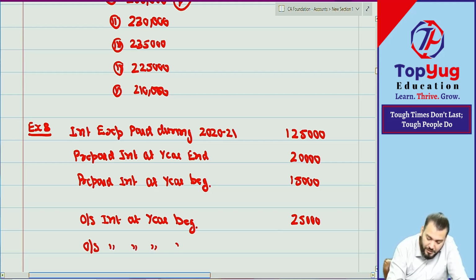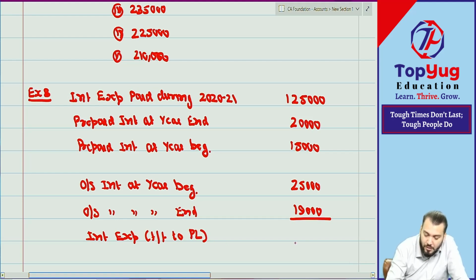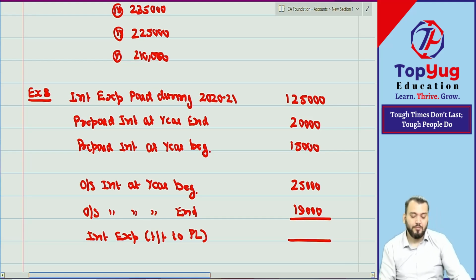Outstanding interest at year end is 19,000. Can you give me the interest expense? Interest expense is transferred to P&L. So how much will be transferred to P&L?